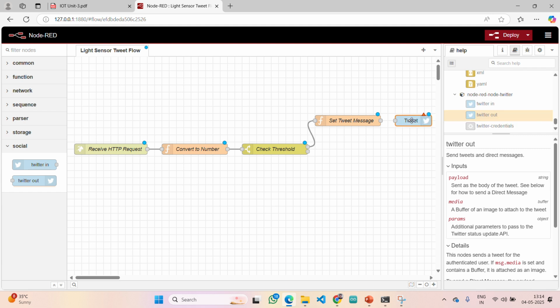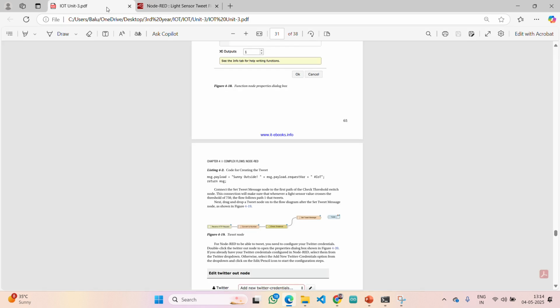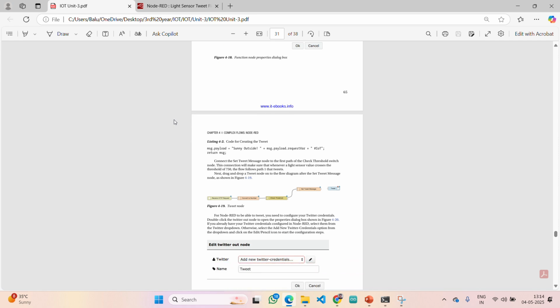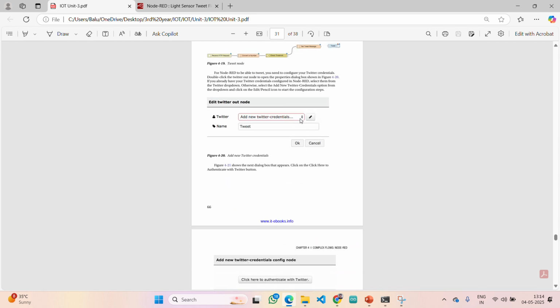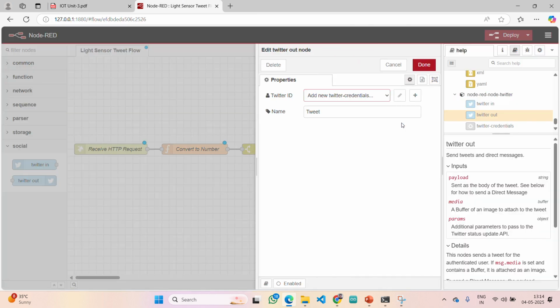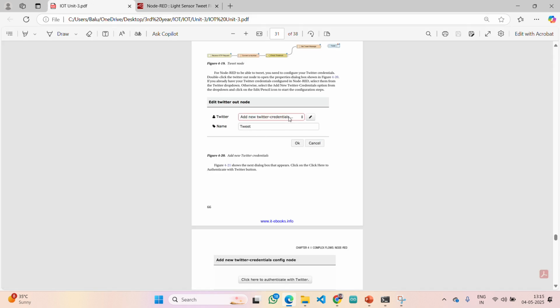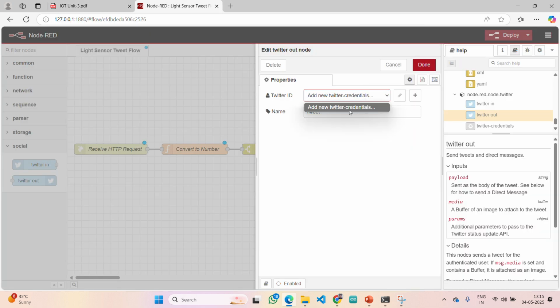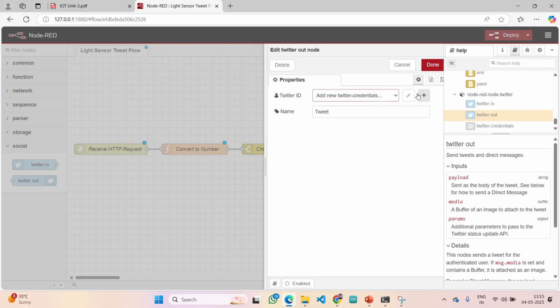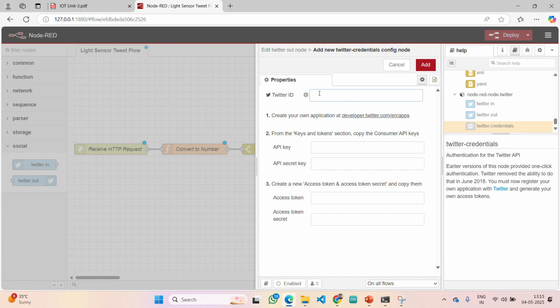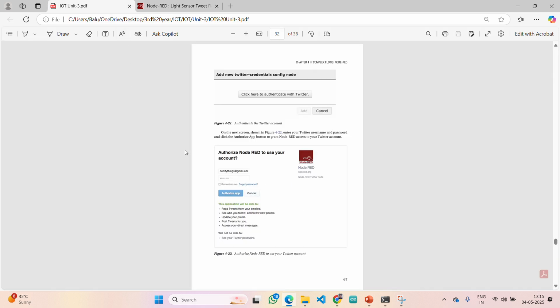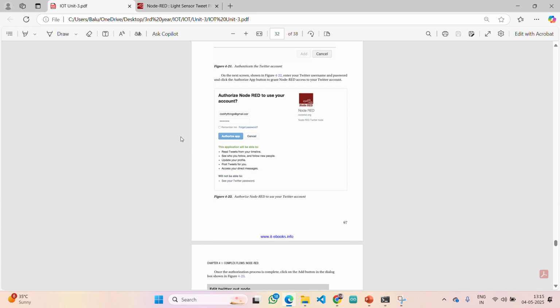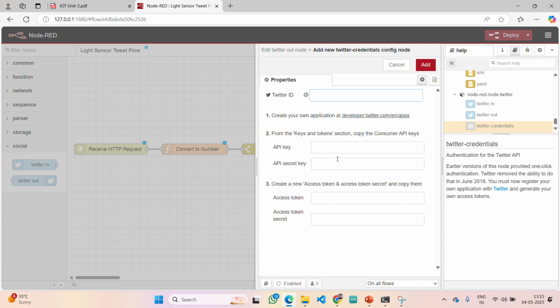You can see tweet is the default name. Let me scroll down. You need to double click on it. Here it is asking for Twitter ID. So we need to click on add new Twitter credentials because it is the first time. Click on add new Twitter credentials, click on that plus sign. Here it is asking for Twitter ID. Similarly here also it is given, ID, password and all you need to give.